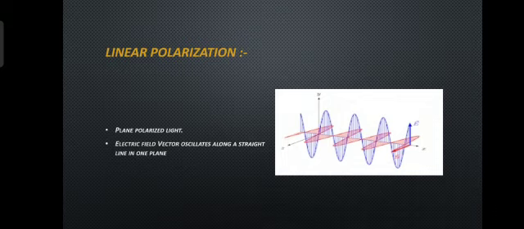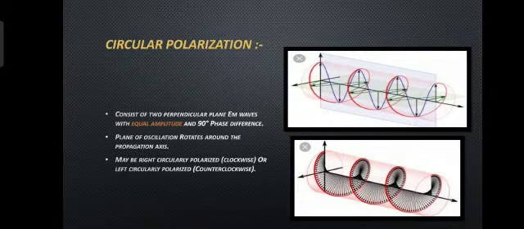Types of polarization: first is linear polarization, which is plane polarized light. The electric field vector oscillates along a straight line in one plane. Second is circular polarization, which consists of two perpendicular plane electromagnetic waves with equal amplitude and 90-degree phase difference.